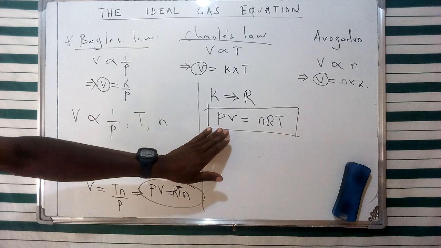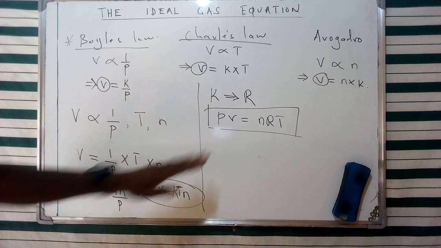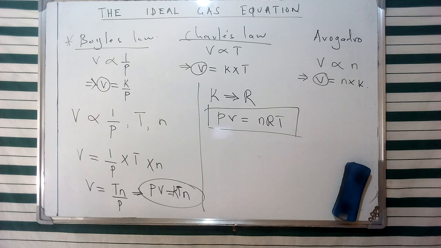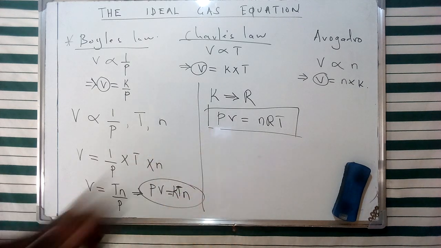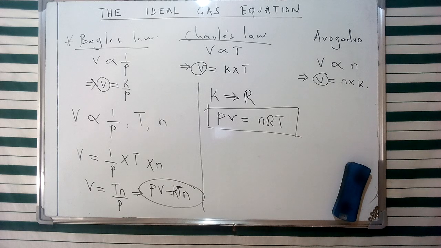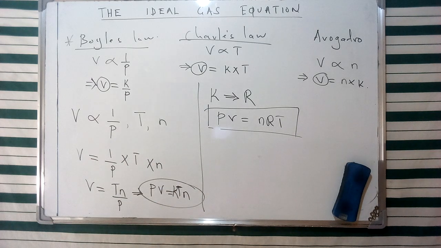Now I've mentioned the concept of this particular ideal gas being non-realistic, in a sense that basically naturally we're going to see that from experimental values there are going to be some slight deviations from this particular relationship that we're going to see being given by the ideal gas equation. And of course later on we're going to see that we can develop another version of this ideal gas equation that can describe the actual or the real relationship that exists between either pure gases or a mixture of gases, as we're going to see later.